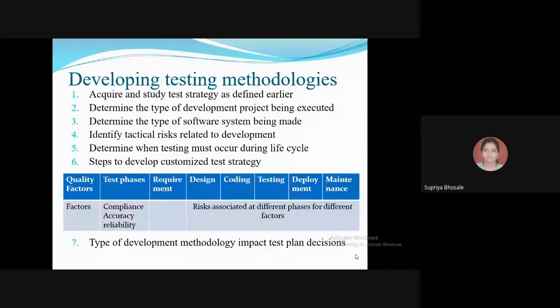Second is determine the type of development project being executed. So development projects may be categorized differently by different organizations. Organizations can use available history, and the lessons learned in previous projects can be used to avoid contingencies in the given project.